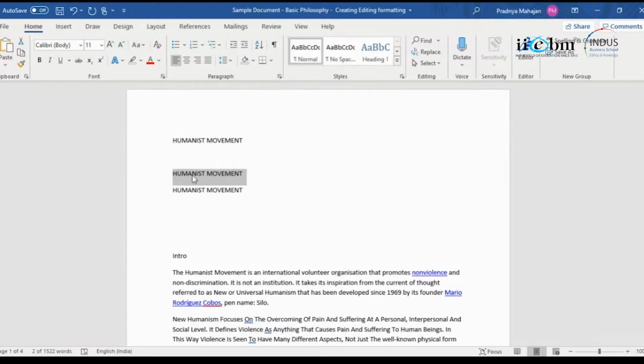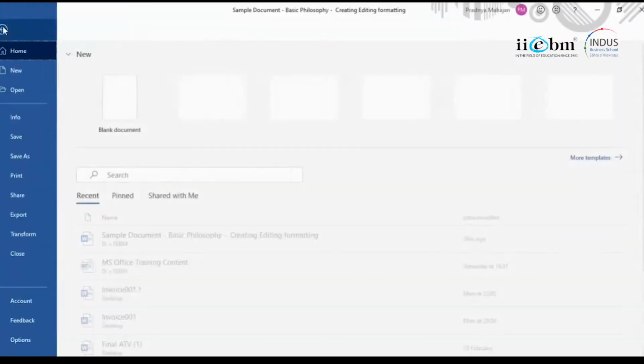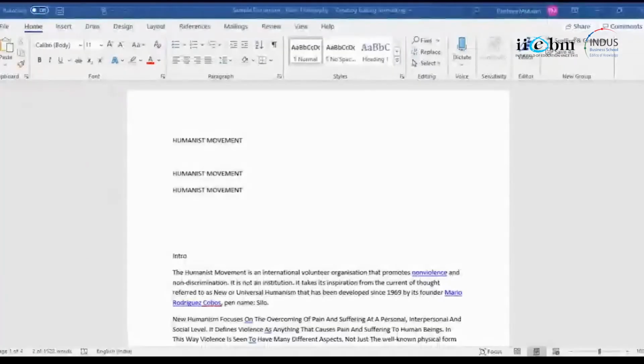So for example, I did a copy here, but I used a new document. I created a blank document and now I used Control V. The document has changed, yet your Control V is working. That means it has temporarily stored your Control C. Where is it stored? It's stored in clipboard. Got it? Okay. So Control C, Control V, Control X, Control V. Clear?